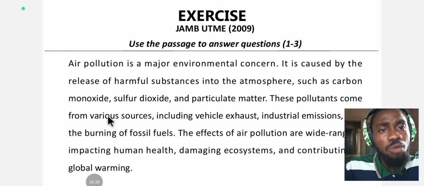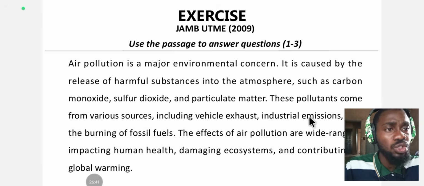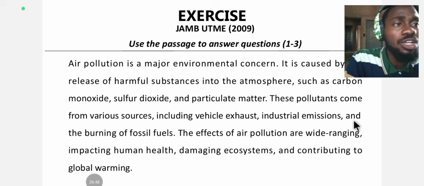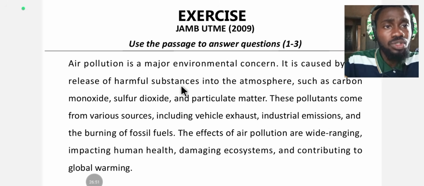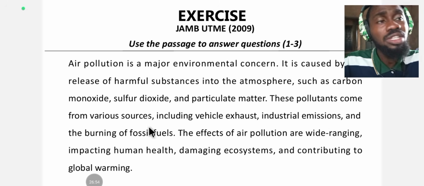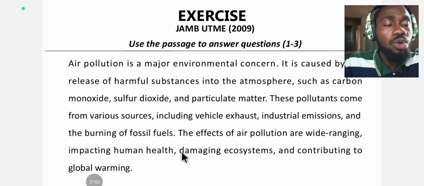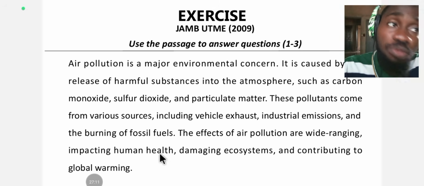These pollutants come from various sources, including vehicle exhaust, industrial emissions, the burning of fossil fuels. We already know that these are trying to state the causes, how it comes about. These are pollutants, how they normally come about. Okay, the effects of air pollution are wide-ranging, impacting human health, damaging ecosystem, and contributing to global warming. Is global warming confusing to you?